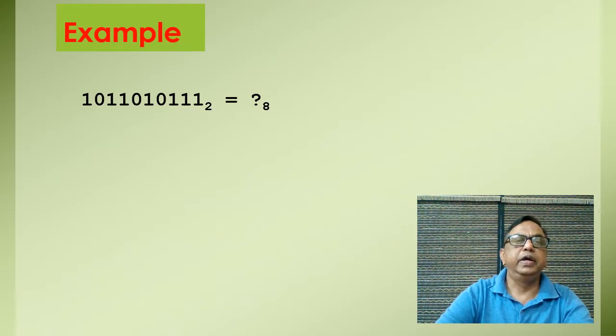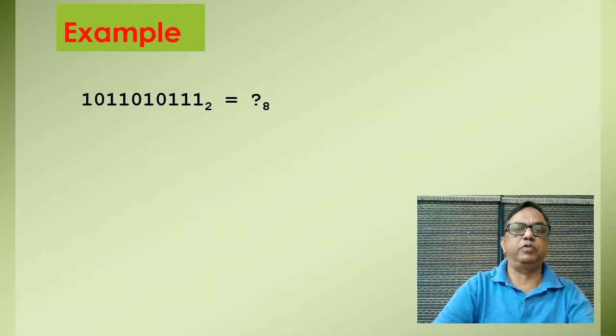Now see, here I have taken the example 10110101111. So this is the binary number and we have to convert it into octal number. So we have to make groups here, with the first group from the right, from the LSB, means right to left we have to move.